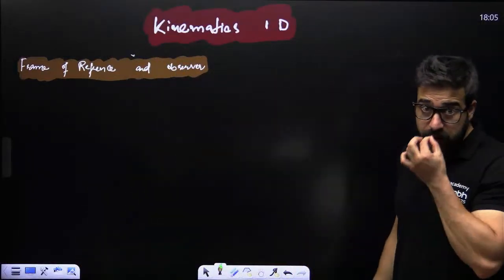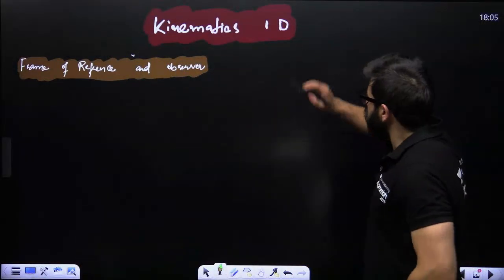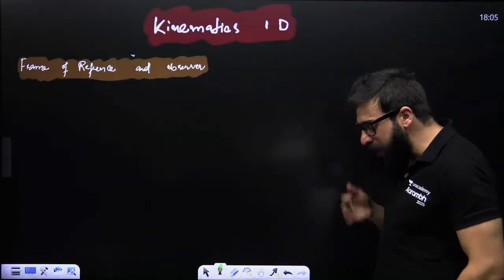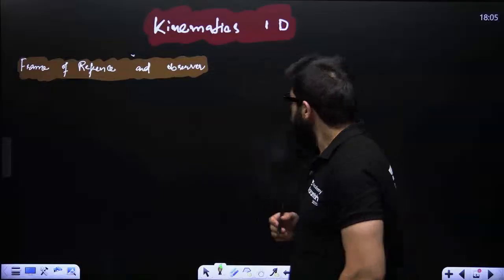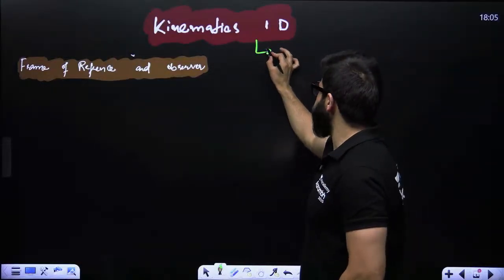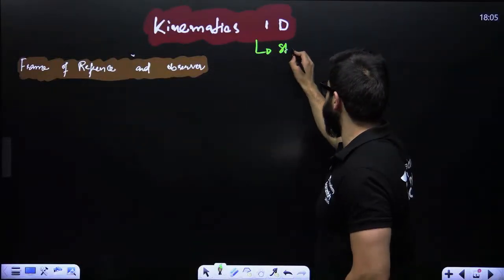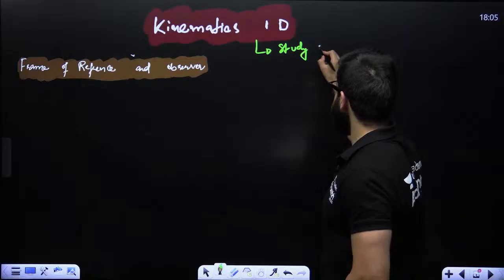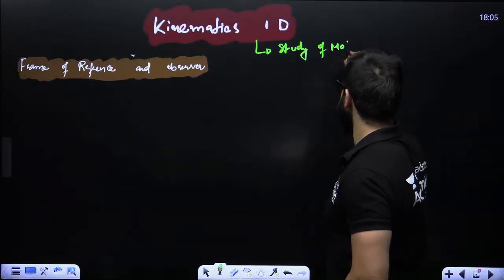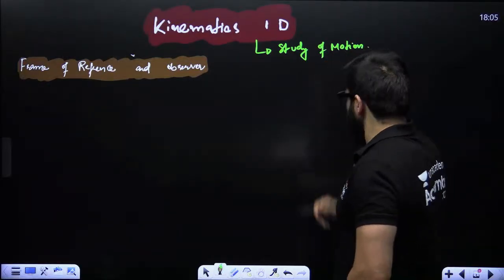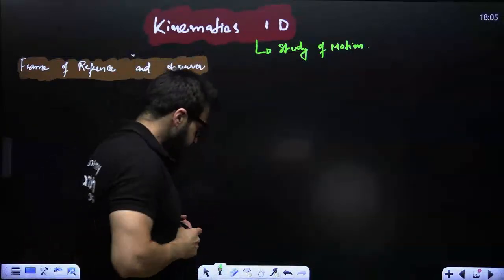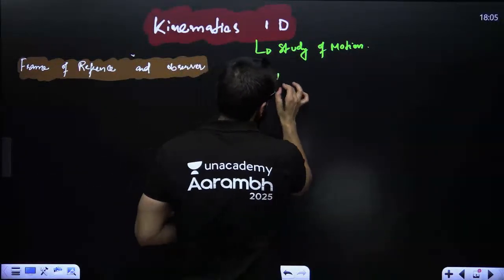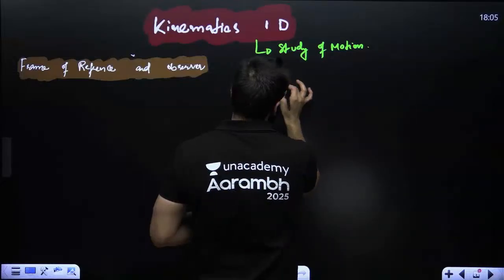Now, my dear friends, first and foremost, what is this kinematics 1D? What do we have to study? It is basically the study of motion. We have to learn about motion. Like, after some time, this car is in motion, this car is moving.